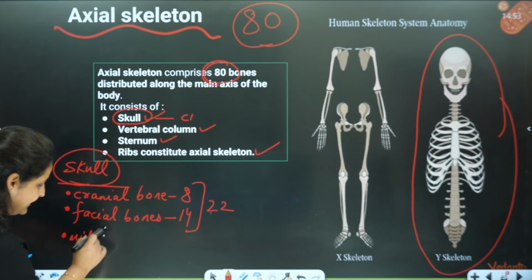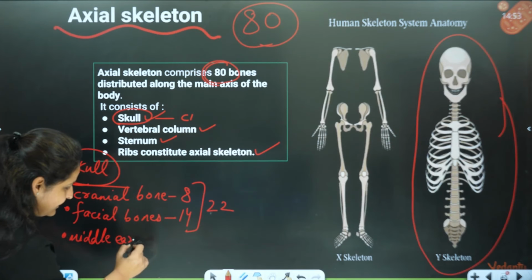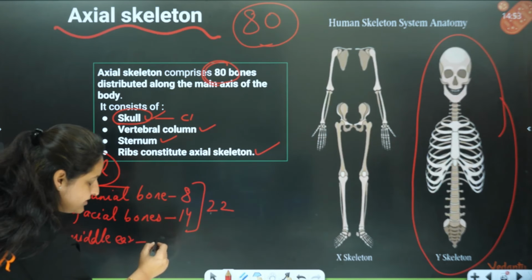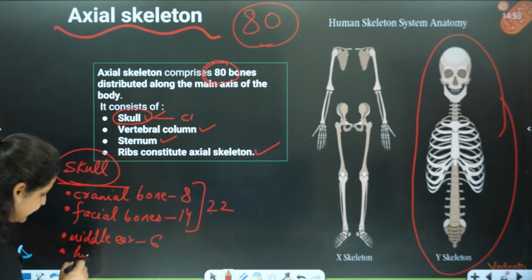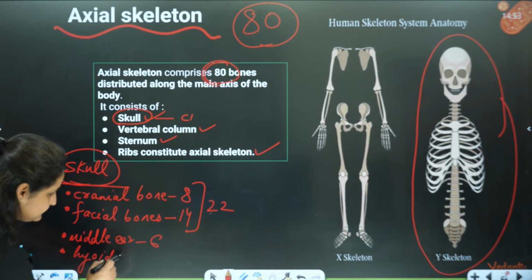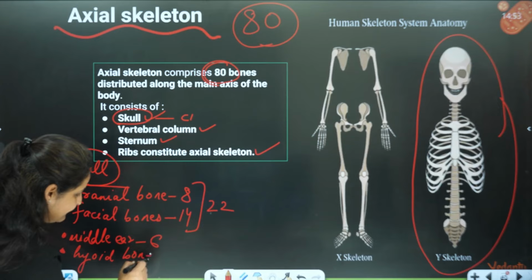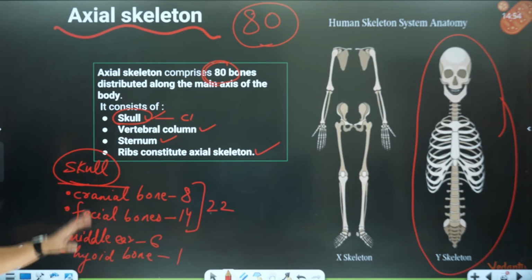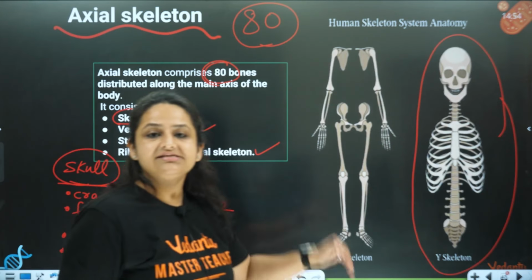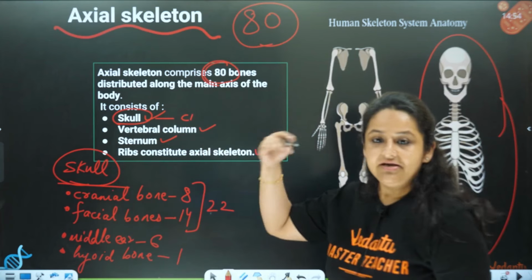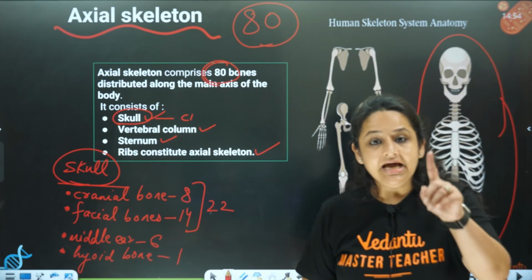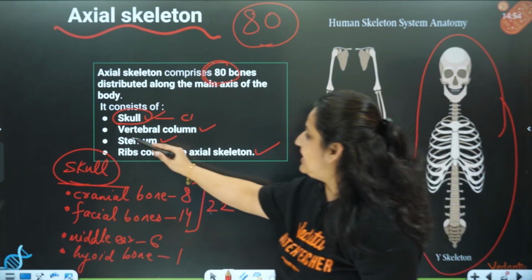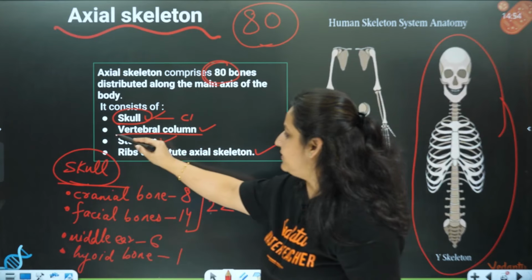2 middle ears, so 3 plus 3 will give you 6. And then there is the hyoid bone. Clear? So this is the number of the bones that we have seen which are present in the upper area of the body. Now we are coming to the next set that is called the vertebral column.